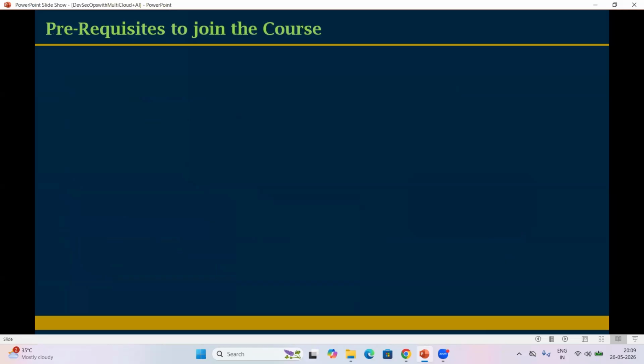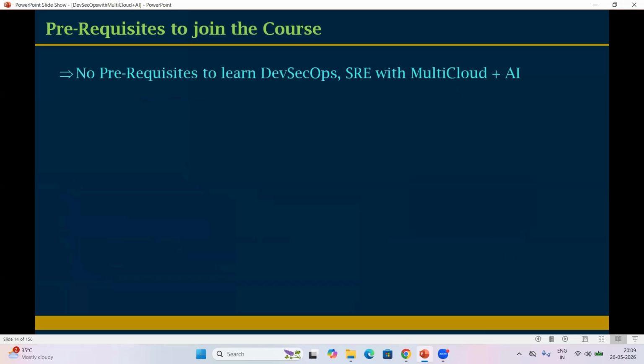What are the prerequisites to join this course? Right. Here, no prerequisites. If you want to learn this course, no prerequisites. So here, DevSecOps SRE with multi-cloud plus AI. AI will go very deep dive, everyone understand that. Because agent level will go. Currently agentic AI is very popular, right?